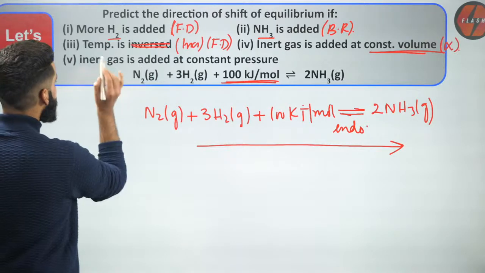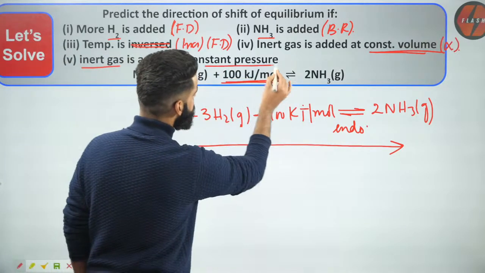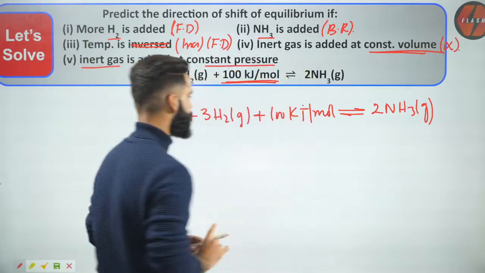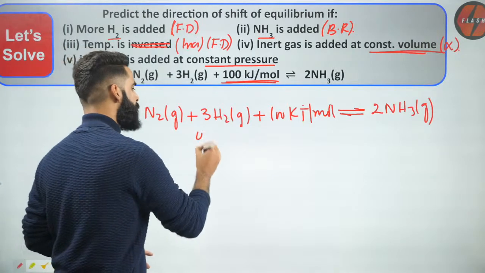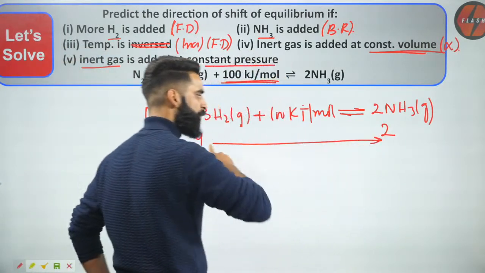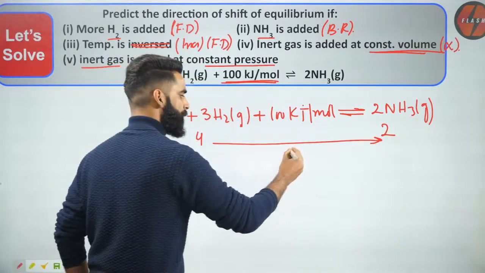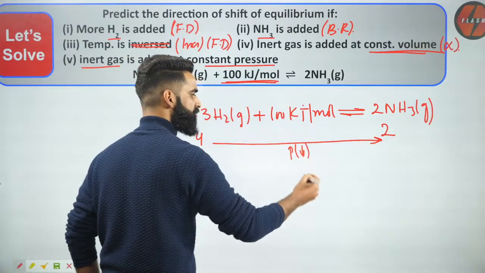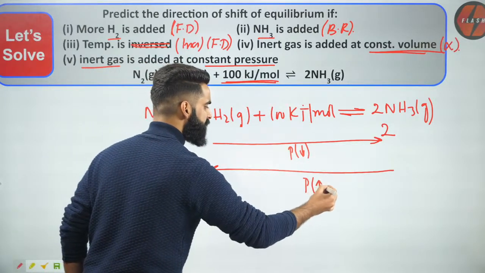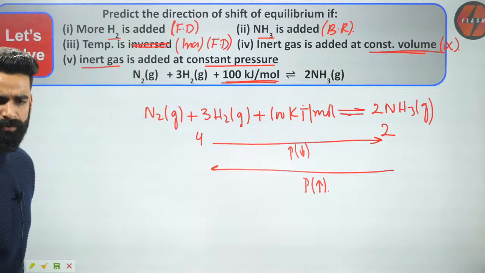Okay. What is going to happen if inert gas is added at constant pressure? See, on the reactant side, I've got 4 moles. On the product side, I have 2 moles. If the forward reaction proceeds, the number of moles is decreasing in the forward direction, so pressure is decreasing during the forward reaction. And during the backward direction, the pressure of the system is increasing. This is something which we already know.